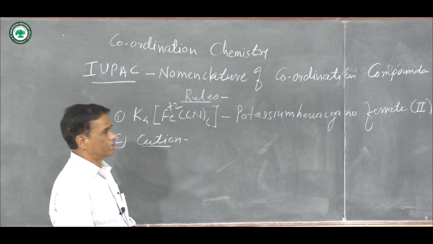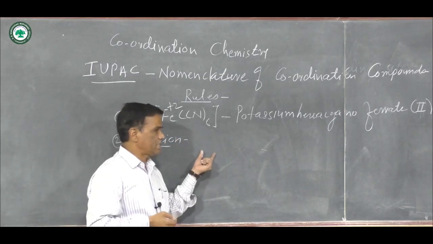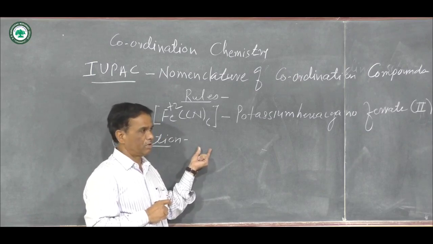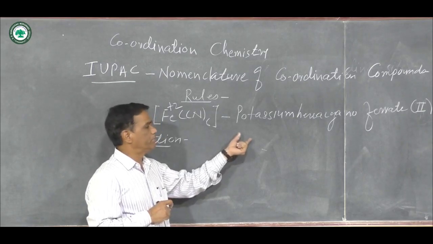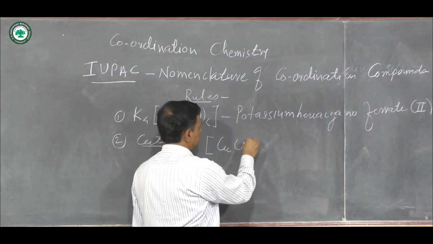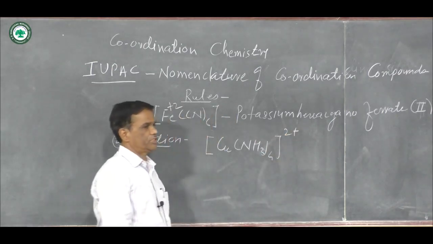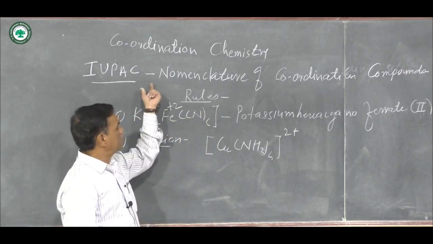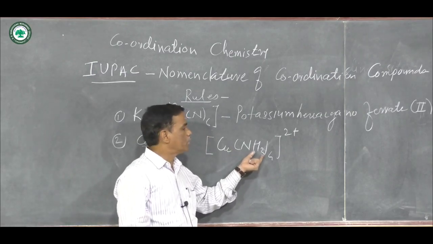When cationic complexes are formed, then the ligands are named first, then the metal ion or neutral metal, then the Roman numeral, meaning the charge, and whatever is outside the square bracket. Suppose there is a formation of [Cu(NH3)4]2+. This is a cationic complex and this is the complex ion. According to the IUPAC rule, this complex ion is named first with the ligand.